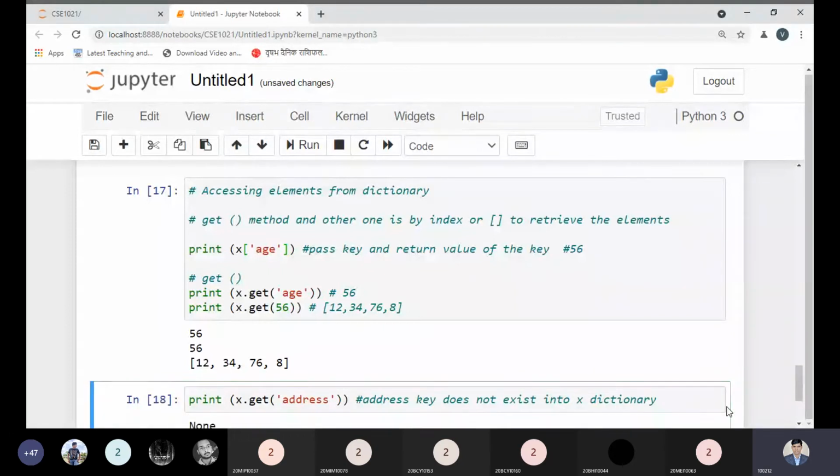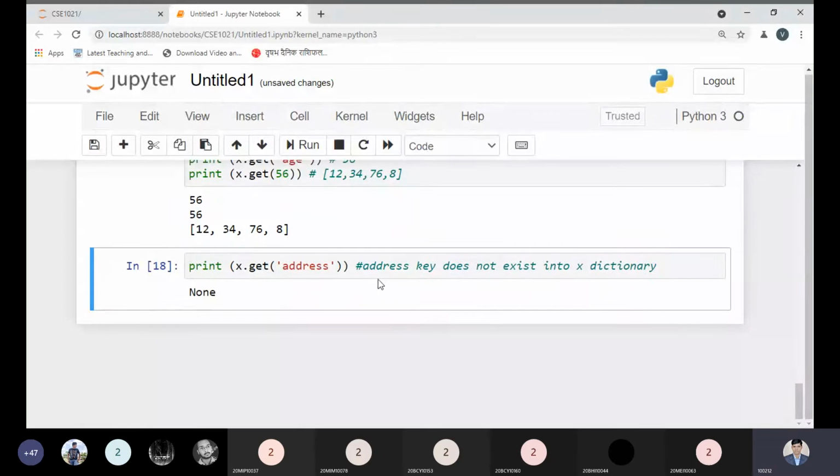Now see, if I try to execute, what will be printed? None, because it does not exist. So the output will be none.